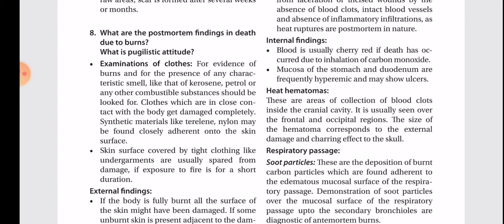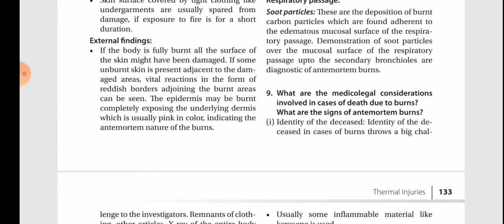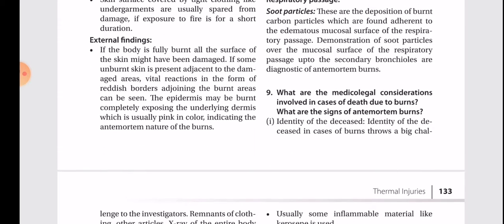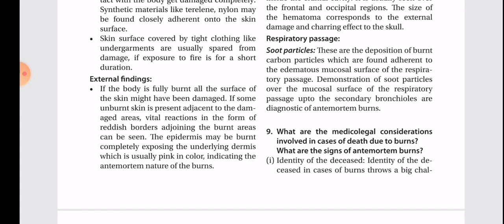For evidence of burns and for presence of any characteristic smell like that of kerosene, petrol or any other combustible substances should be looked for. Clothes which are in close contact with the body get damaged completely. Synthetic materials like terylene and nylon may be found closely adherent to the skin surface. Skin surface covered by tight clothing like undergarments is usually spared from damage if exposure to the fire is for short duration. External findings. If the body is fully burnt, all the surface of the skin might have been damaged.